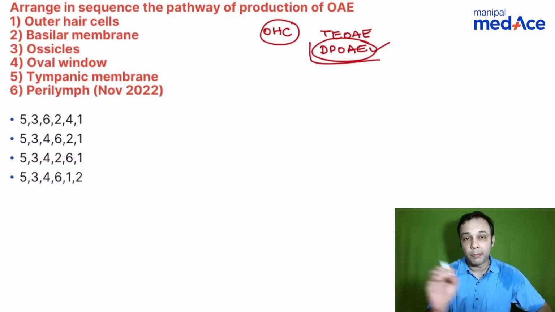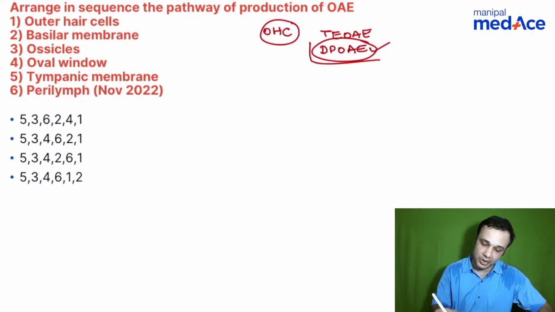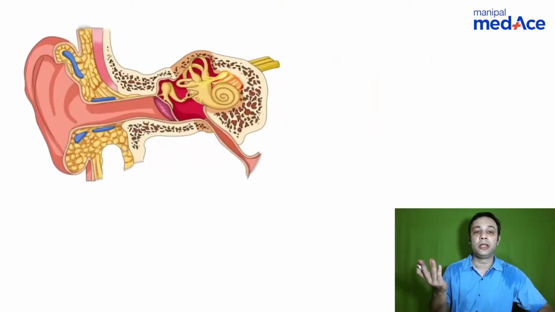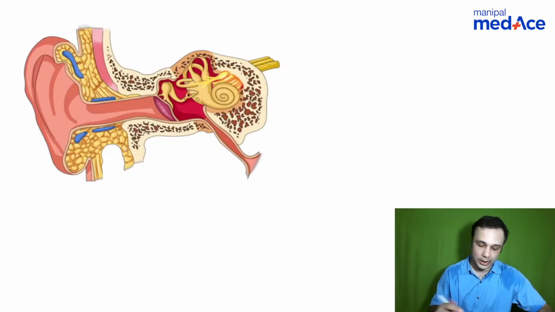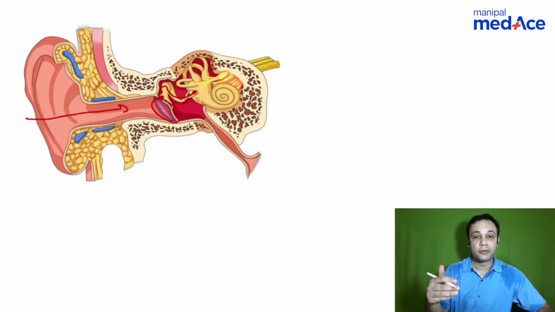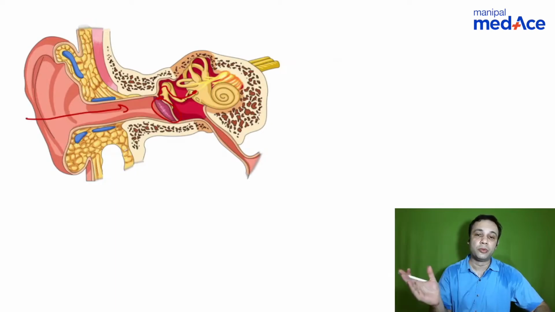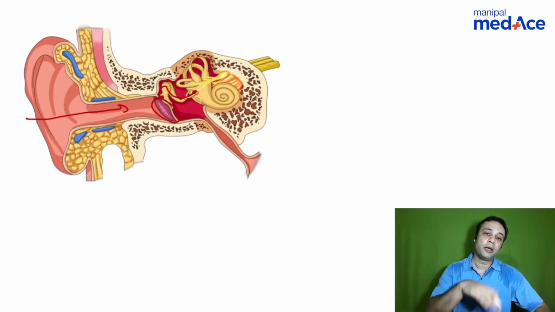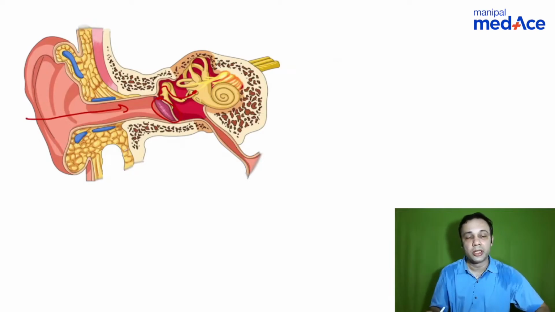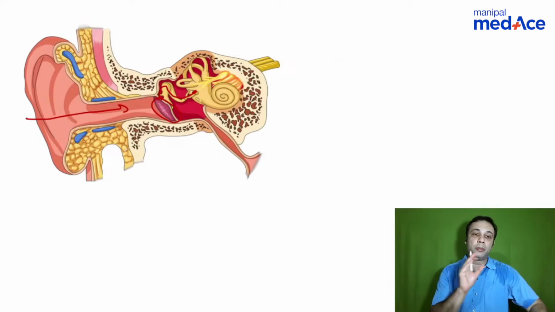So when you talk about the pathway for otoacoustic emission, what are you looking at? Let's see this particular diagram. It's so clear. It is your normal conduction pathway, right? Goes through the external auditory canal, hits the tympanic membrane, goes through the ossicular chain, vibration of the fluid, and eventually the basilar membrane, and eventually the outer hair cells move. The outer hair cells transmit the amplified tuned sound to the inner hair cells. Inner hair cells convert it to an electrical pathway. It goes all the way to the brain. So this is how the otoacoustic emission pathway is.